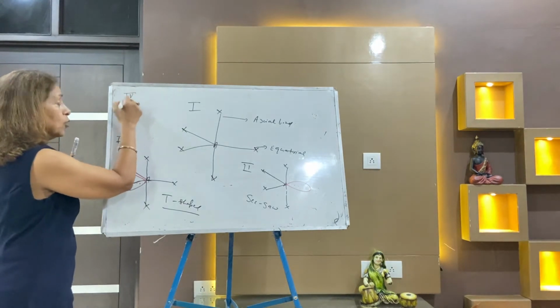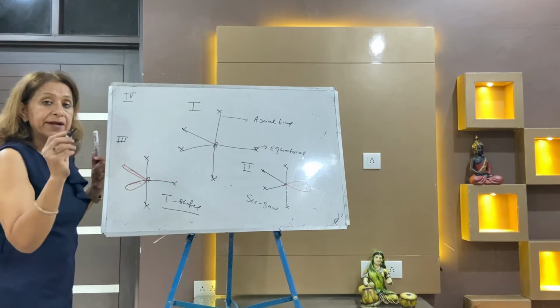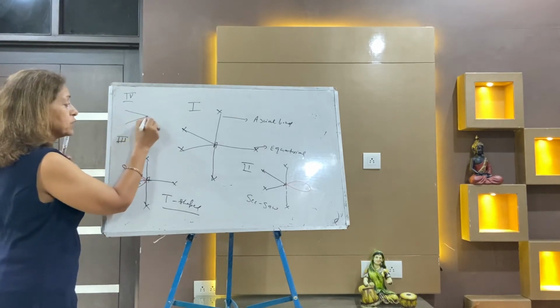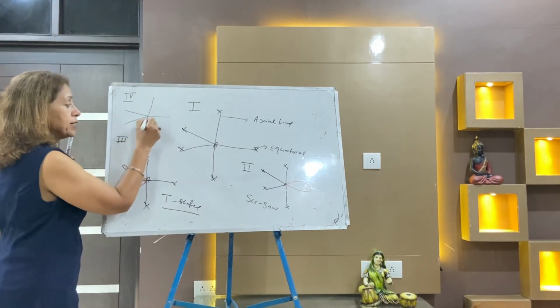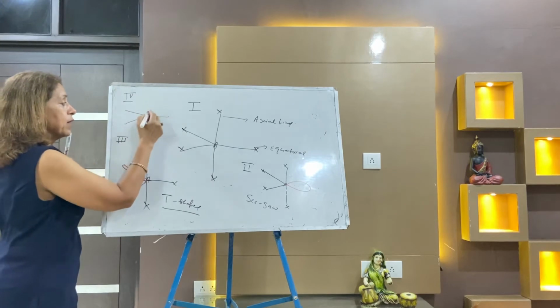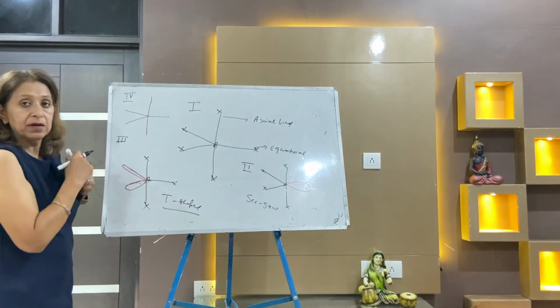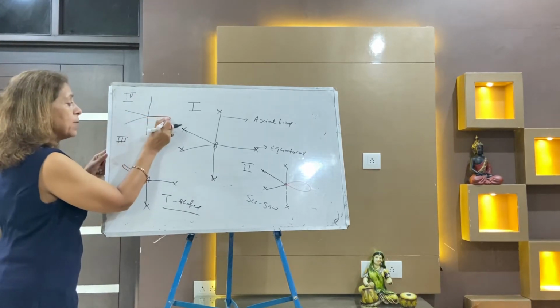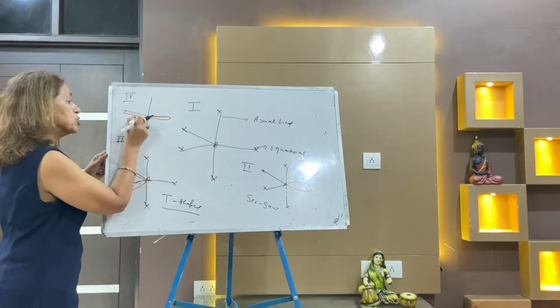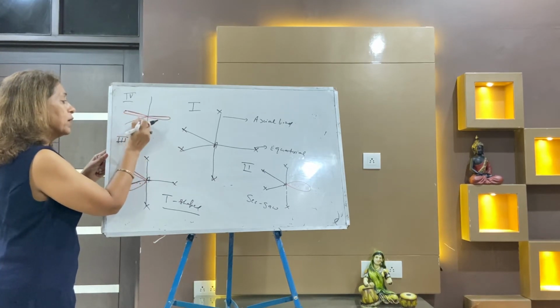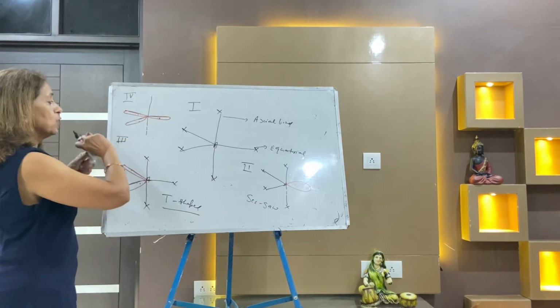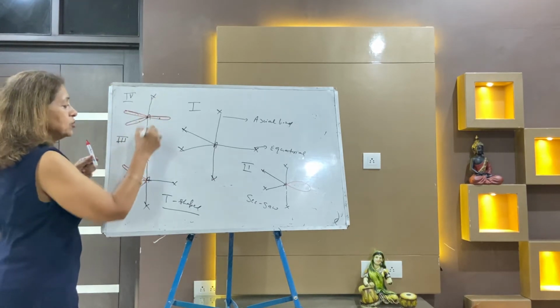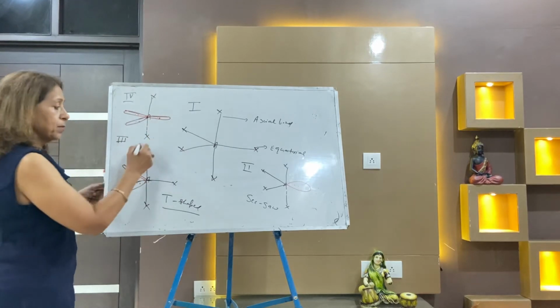Fourth. Now when there are three lone pairs and two bond pairs. It's trigonal bipyramidal. When there are three lone pairs, first of all they will always take the equatorial positions. Now the three lone pairs. It is your AX2. Dear children, it is a linear shape.